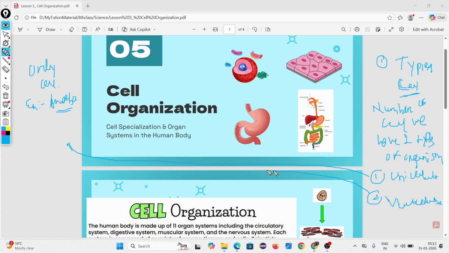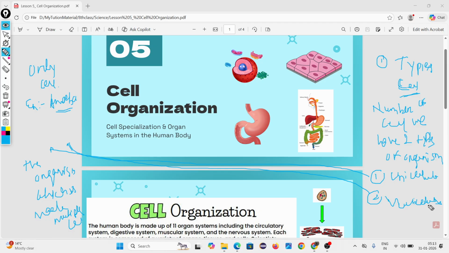Then what do you mean by multicellular organism? More than one cell in an organism, the organism which is made up of multiple cells.